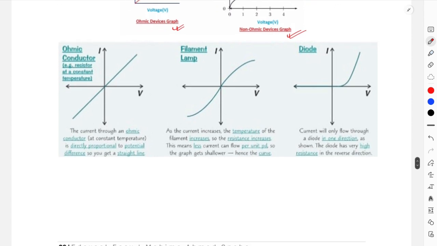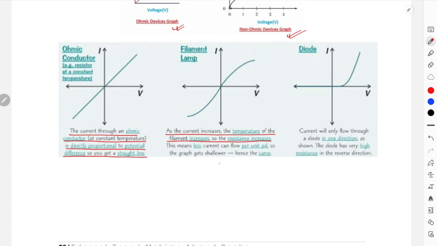First one is for ohmic conductor, where it was already stated the current through the ohmic conductor at constant temperature is directly proportional to the potential difference, as you get from a straight line. And then again the current-voltage graph for the filament. As the current increases, the temperature of the filament increases, so the resistance increases.